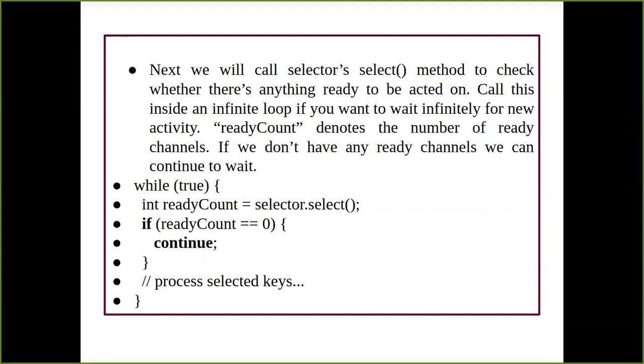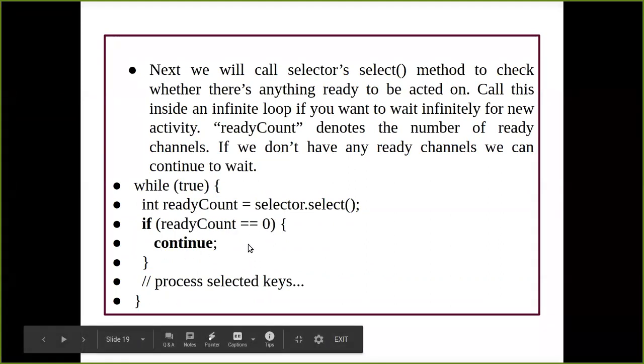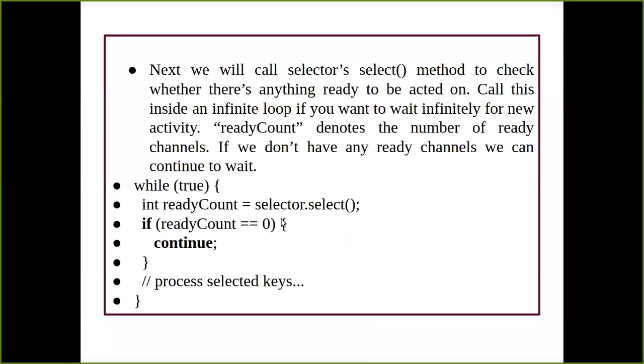Okay, so now we just have to have one loop, that is the while loop. Now here what is going to happen, I have one variable called readyCount, you can give any name. It is going to carry an integer value, and here I have the object of your selector interface. With the help of that object I am going to invoke the select method of your selector interface. Now here what I'm saying is that if the value of this variable is equal to 0, it is going to continue to wait until it changes to 1, or you can say n number of requests we can accept from the client.